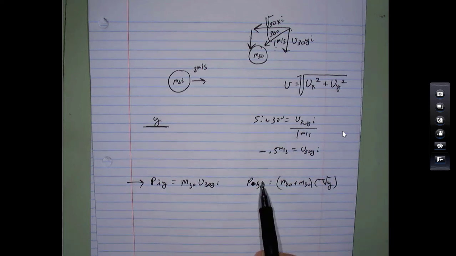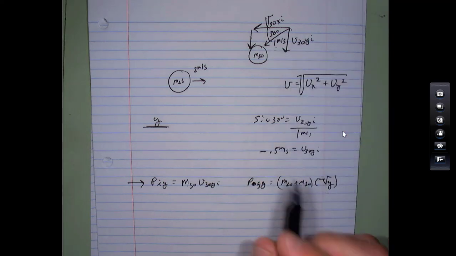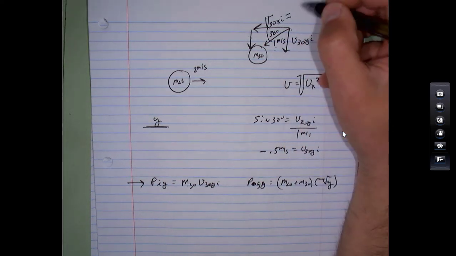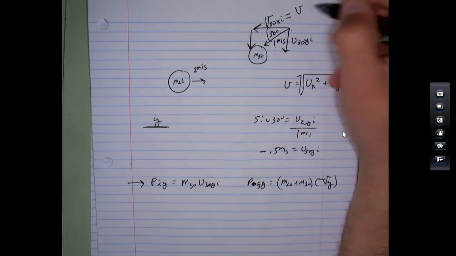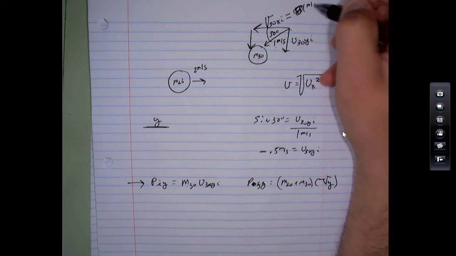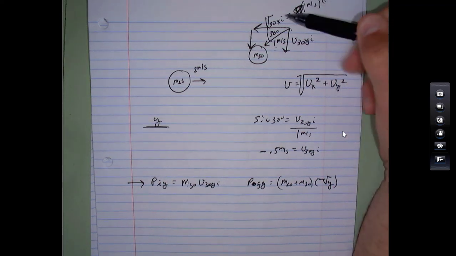This is before the collision, after the collision. This is again the y direction. They're stuck together, they have a common speed in the y direction. We'll have to do a similar thing for the x direction. This one here turns out to be velocity 30, just like we did over here, which was 1 meter per second, times the cosine of 30 degrees, right?